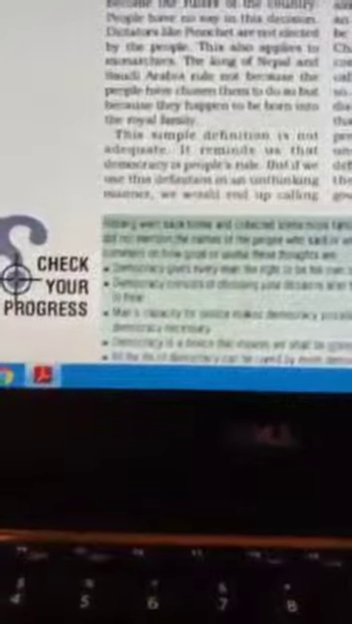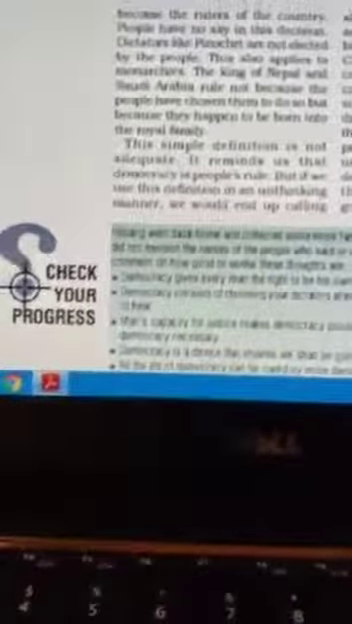Dictators like Pinochet are not elected by the people. This also applies to the monarchies. The king of Nepal and Saudi Arabia rule not because the people have chosen them to do so, but because they happen to be born in the royal family. That was the tradition earlier. It's not that people have chosen them, saying you are in a royal family, nobody else can run our country better than you. But they have themselves nominated them as the ruler of the country. The people don't have any other option and they choose them.